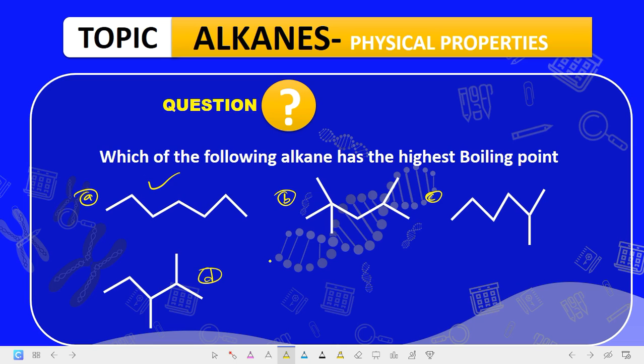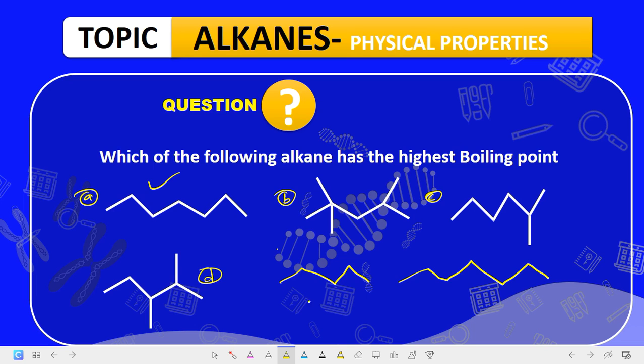Now, how about you are given, for instance, let me draw the structures. How about you are given something like this, okay, and then you are given another thing like this? Which of them do you think will have the highest boiling point and the highest melting point? Now, boiling points and melting points increase with increasing atomic weight. So the one with the highest atomic weight will have the highest boiling and melting point.